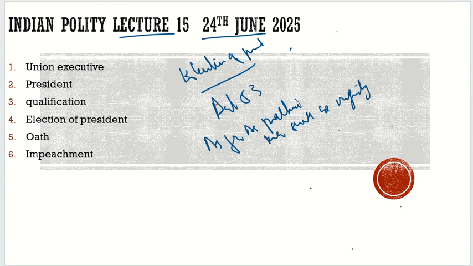As far as practicable, there shall be uniformity in the scale of representation of the different states at the election of the president. So as much as possible, there should be uniformity in it.